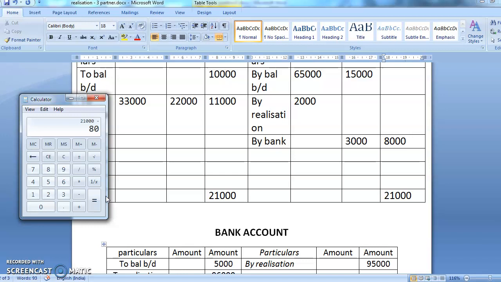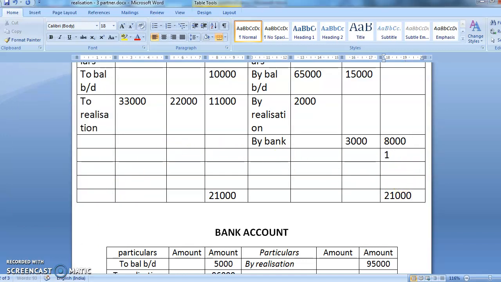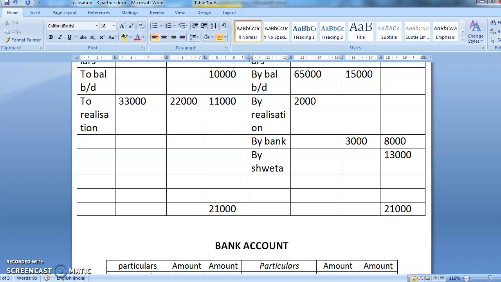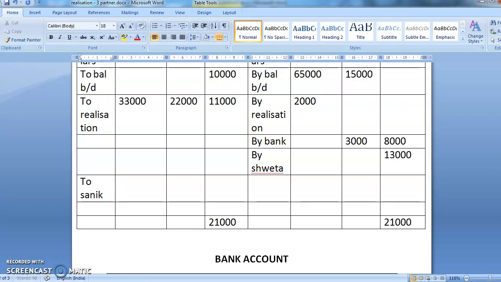That comes to 13,000. So Sanika has a loss of 13,000. This 13,000 loss will be borne by Shweta. So you'll write here by Shweta account. This loss is borne by Shweta, and in Shweta you are going to write to Sanika account.